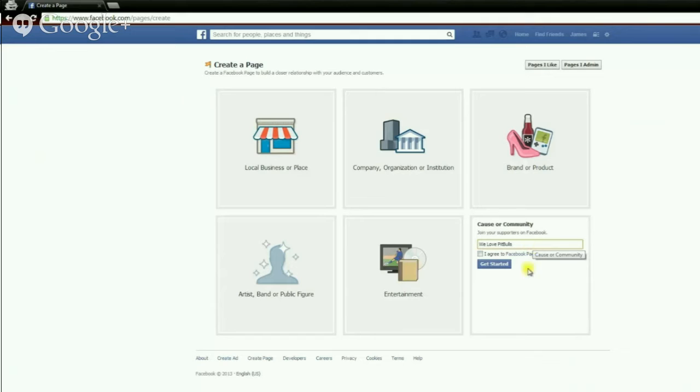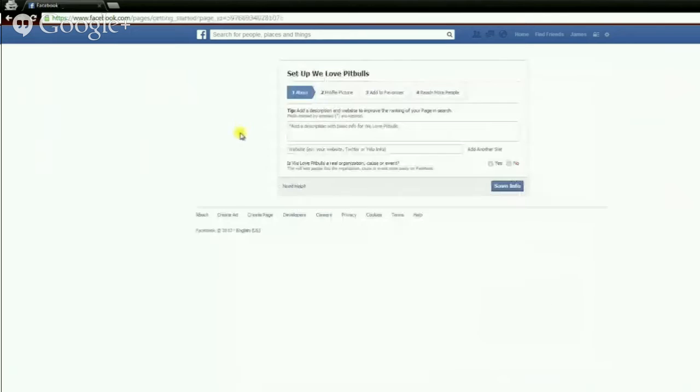We love pit bulls. Next, you have to agree to the Facebook page's terms. Just clicking on the link will bring up the terms for you to read. And if you do agree, you will check mark this box and click on Get Started. Now, the next screen that we will see will ask us to fill in a few key details about our page. The first one is the About section.